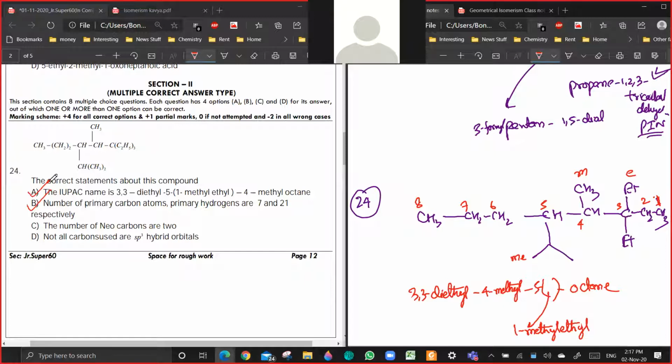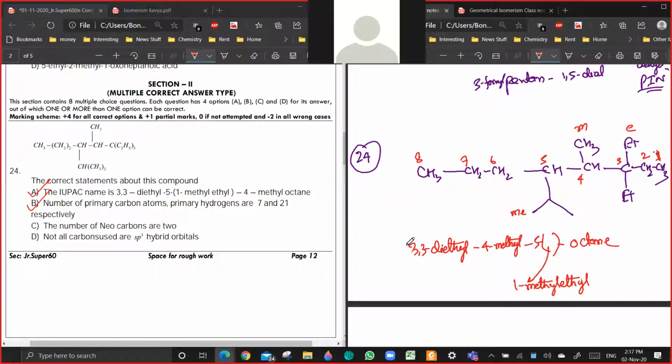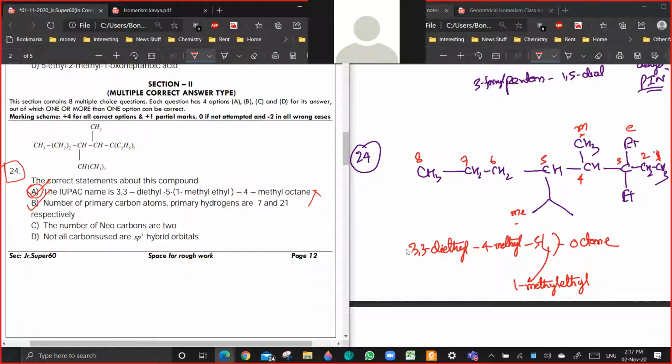A. In 24 you are telling me. So in 24, it is violating the rules. Alphabetical order is not being followed. First methyl will come, then only methylethyl will come. Are you getting a point? So this is not a correct name at all. So I think this is going for key change.